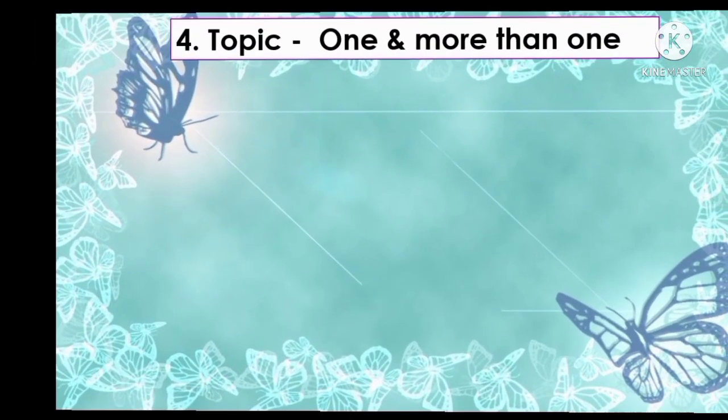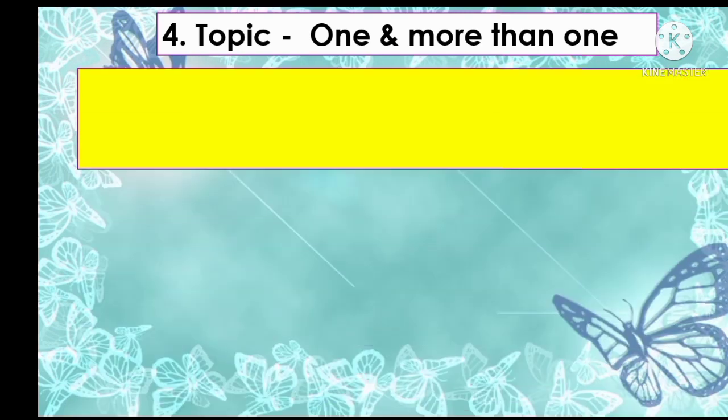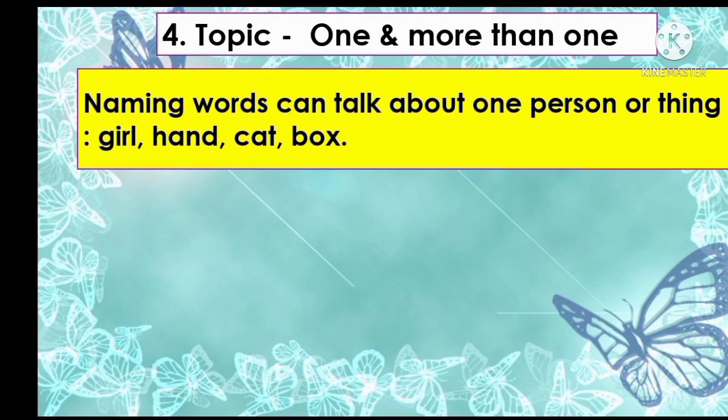Now the next topic, one or more than one. Here also you already know one means singular and more than one means plural. Again I am telling here, naming words can talk about one person or thing like girl, hand, cat, box. So here these are singular.